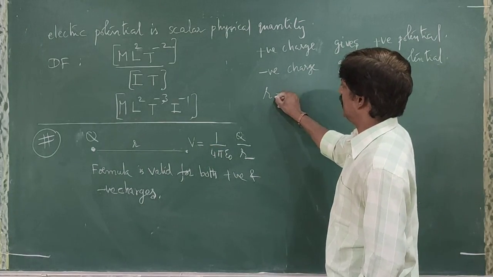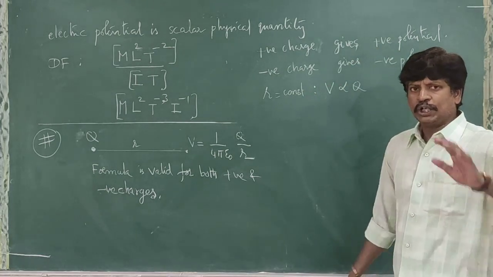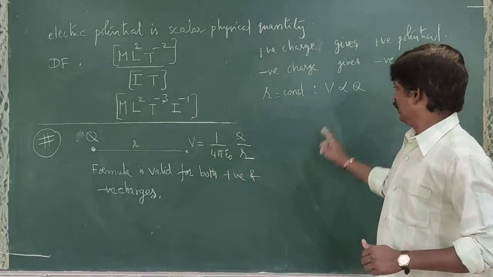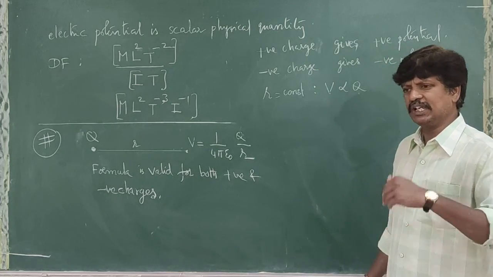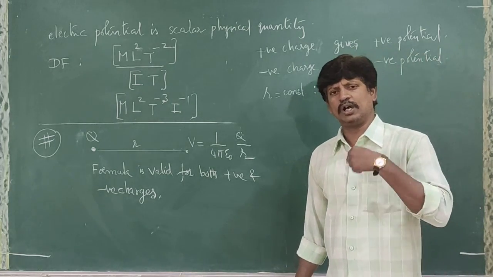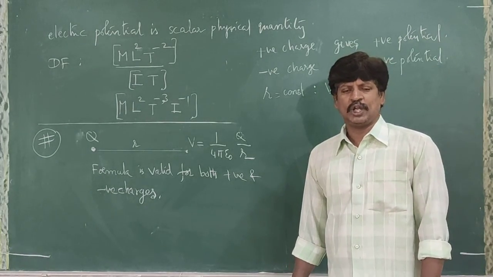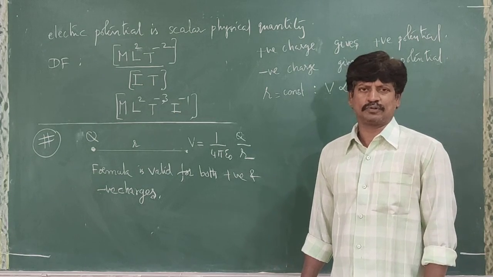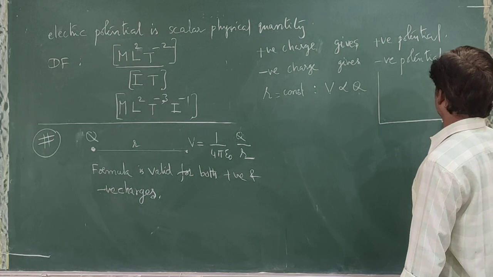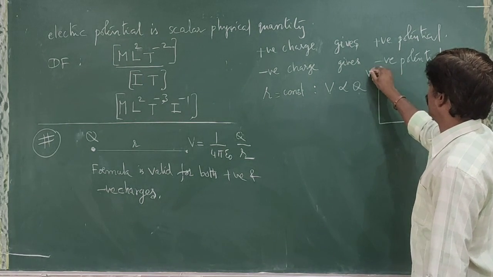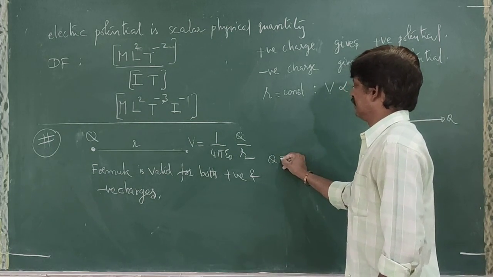For example, if R is constant, electric potential is directly proportional to Q. Q is doubled, potential is also doubled. Q is tripled, potential also will be tripled. Q is quadrupled, potential will become 4 times. Q is halved, potential becomes half. Q becomes 1/4, potential also becomes 1/4. Right? That means for a given R, if you draw a graph between capital Q and potential, you will get a straight line.